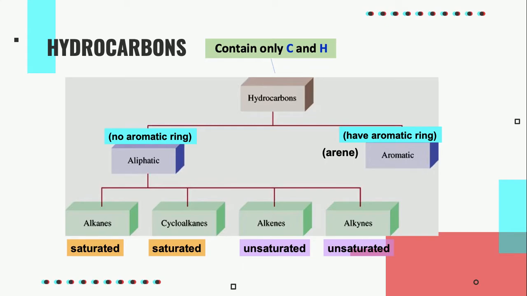Hydrocarbons can be divided into aliphatic and aromatic. Aliphatic is a hydrocarbon in which carbon atoms form open chains and has no aromatic ring, while arene has an aromatic ring. Aliphatic can be divided into three subcategories, which are alkanes, alkenes, and alkynes. Cycloalkane is in the alkane subcategory. Alkanes and cycloalkanes are saturated hydrocarbons, while alkenes and alkynes are unsaturated hydrocarbons.